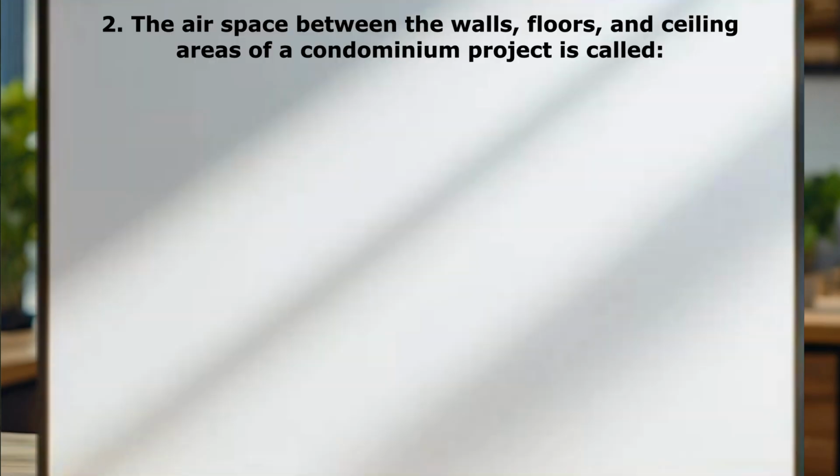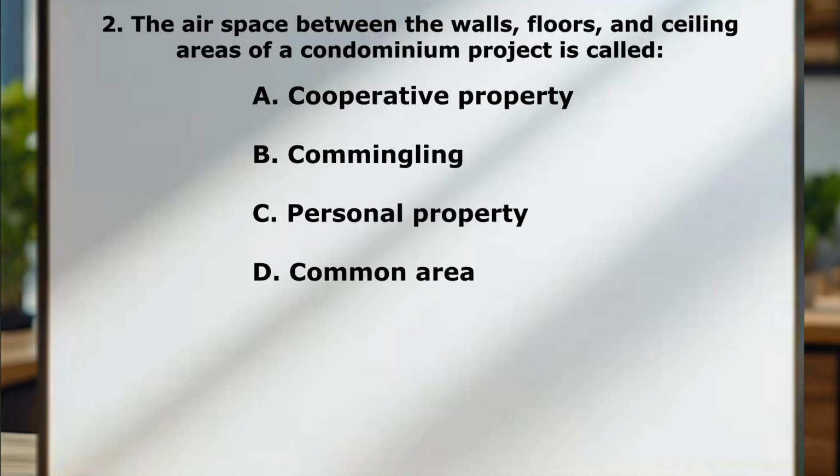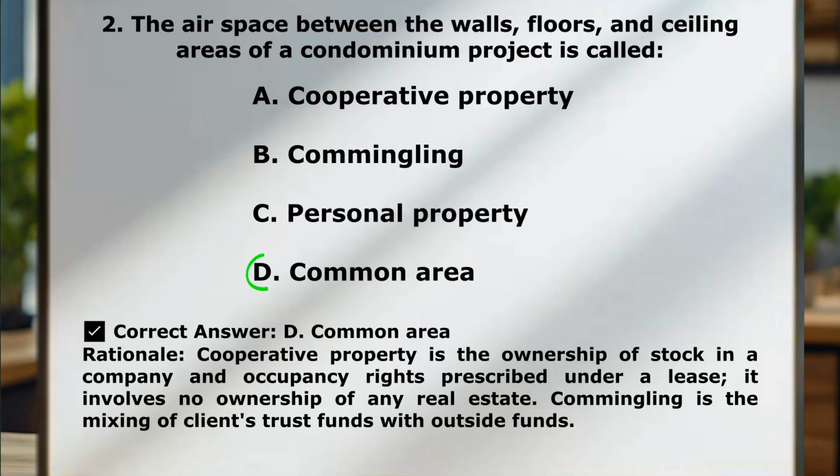Question number 2. The airspace between the walls, floors, and ceiling areas of a condominium project is called A, a cooperative property. B, commingling. C, personal property. D, common area. Correct answer here is common area.